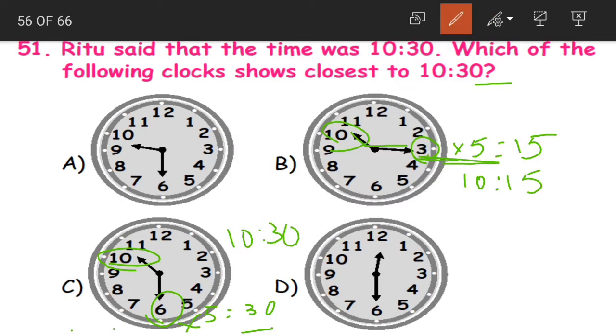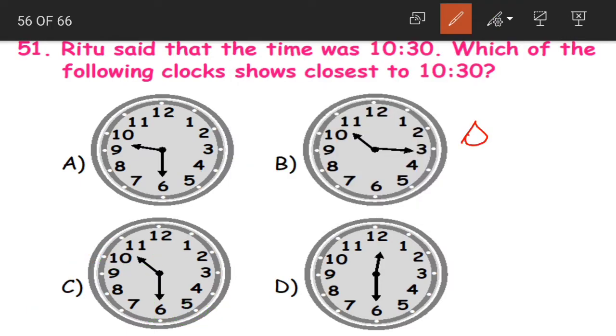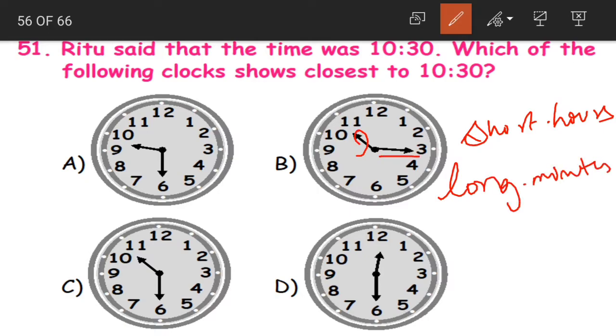Now tell me which option is showing the time closest to 10:30? Option C. What are the points to remember, children? The short hand is for hours and the long hand is for minutes. See, this is short and this is long. To calculate the minutes, we have to multiply the number by 5. 3 into 5 is equal to 15. Here 6 into 5 is equal to 30.